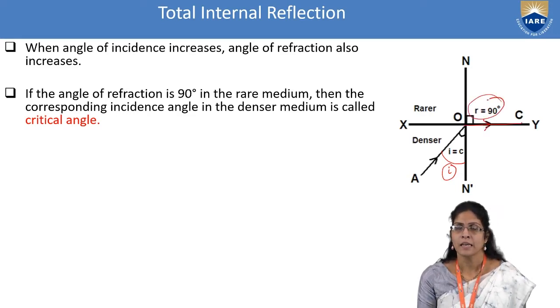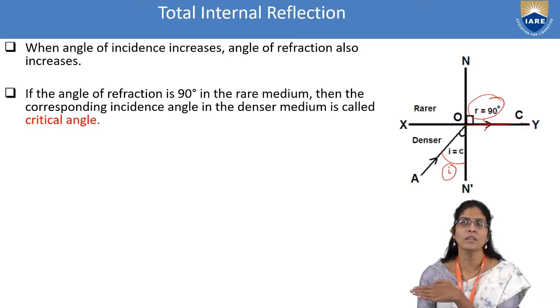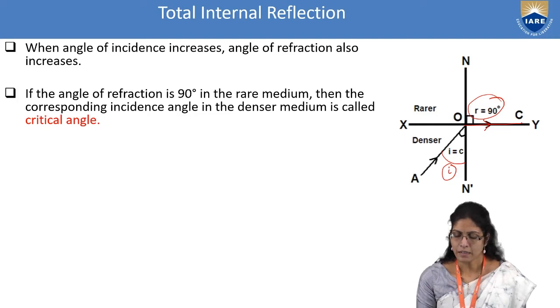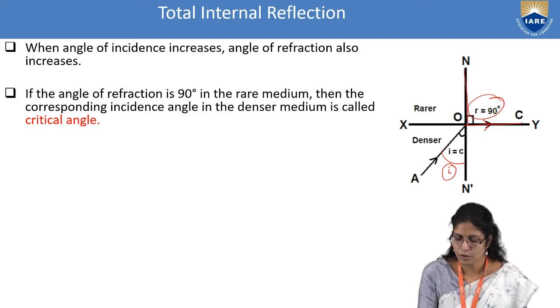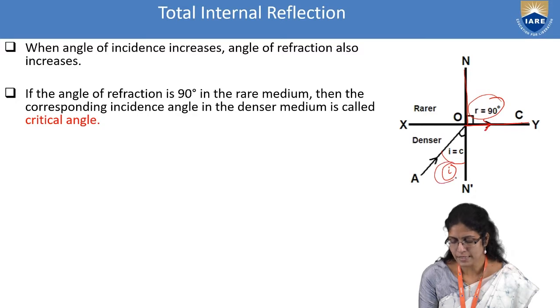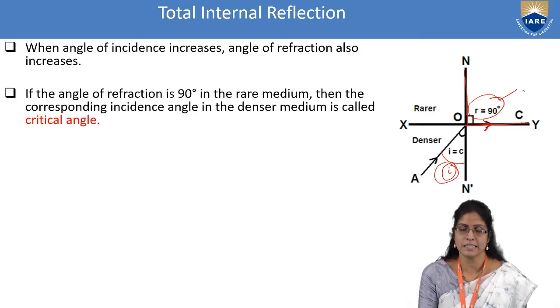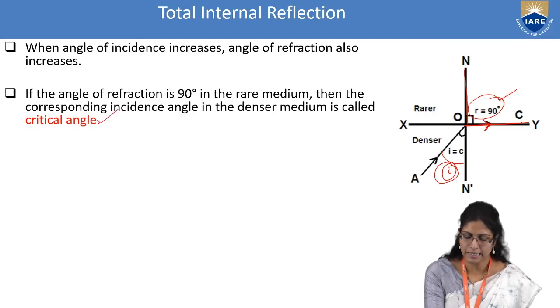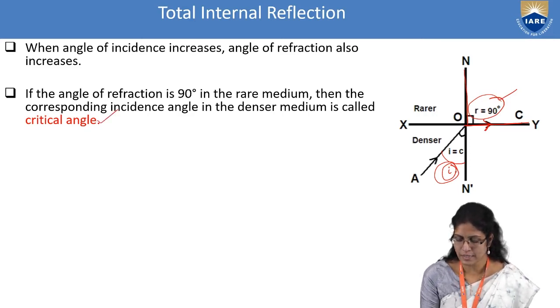That means the light ray has bent such that it grazes along the interface. The angle of the refracted ray with the normal will be 90 degrees. So this angle of incidence at which the angle of refraction is 90 degrees is known as the critical angle, IC.